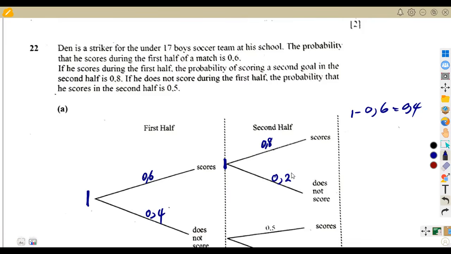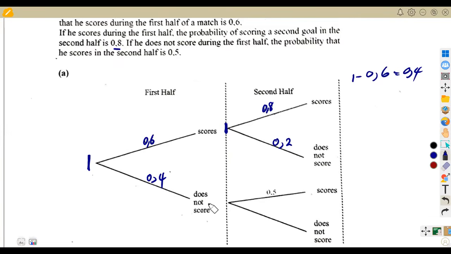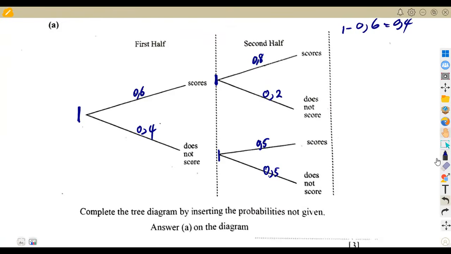So not scoring is 0.2. Then they are saying if he does not score during the first half, the probability of scoring in the second is 0.5. What about not scoring? 1 minus 0.5, which is 0.5. So that is the information we are given: the probability of each branch.